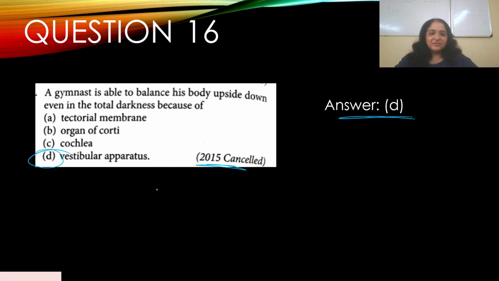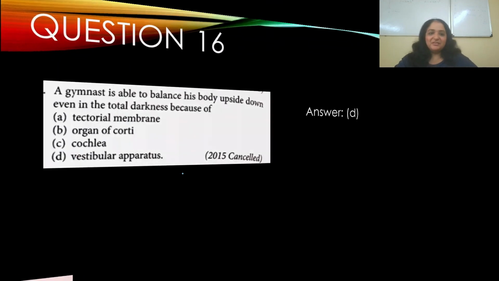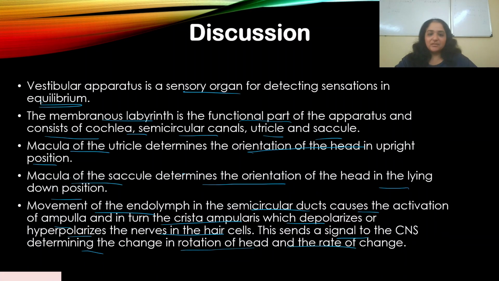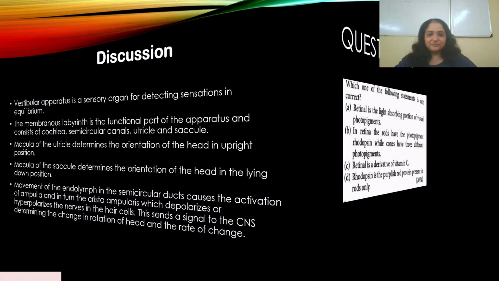The question says even in total darkness. So even if you're in a dark room and you are lying down upside down, I don't know why you would be doing that, but whatever the situation may be, you are still aware of your surroundings and your spatial arrangement. That is because of the vestibular apparatus. Clear? Let's move on.